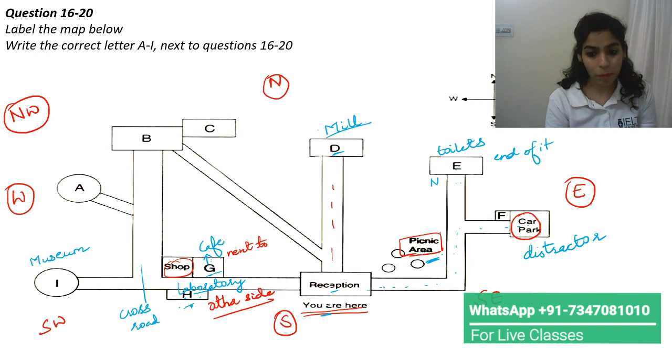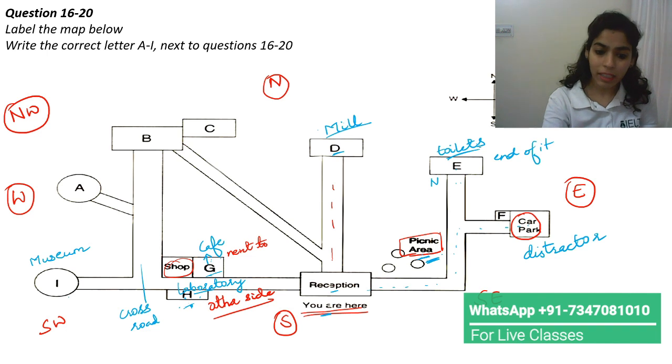And last and the final answer, what did they say? Toilet. So come to the starting point. Now they did not say come to the starting point, they were talking about picnic area. You will see picnic area on the northeastern side of the reception. You need to go past it towards the north side. So north side is this only. Then you will see toilets at the end of it. So end of it, toilets. So this is the way they answered.